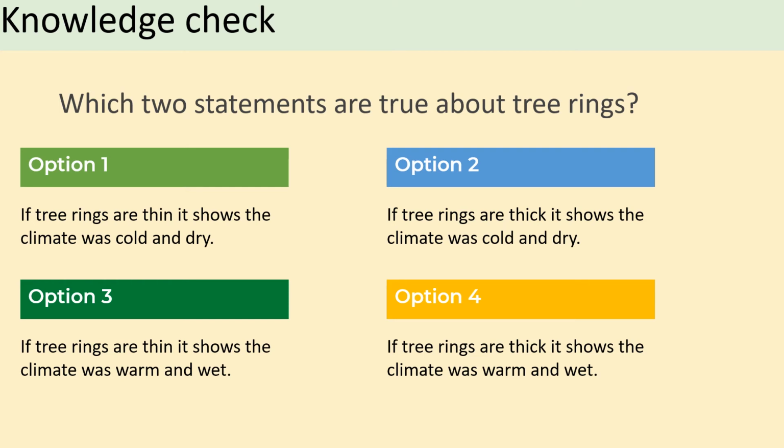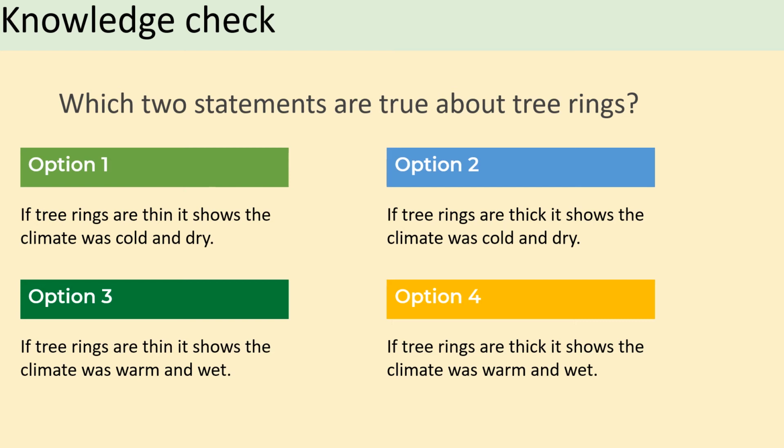1, if tree rings are thin, it shows the climate was cold and dry. 2, if tree rings are thick, it shows the climate was cold and dry. 3, if tree rings are thin, it shows the climate was warm and wet. And 4, if tree rings are thick, it shows the climate was warm and wet.